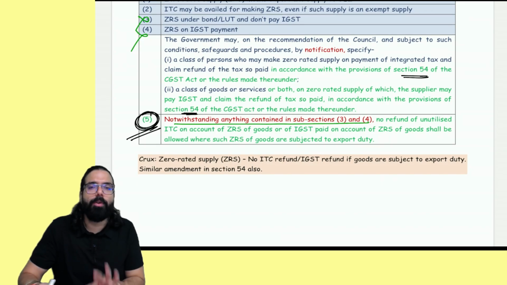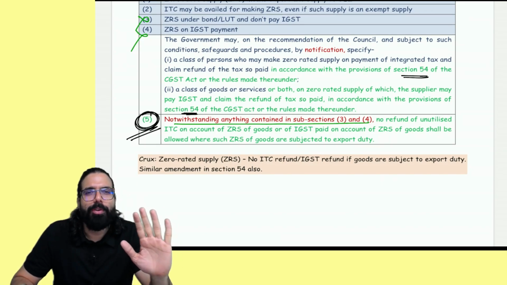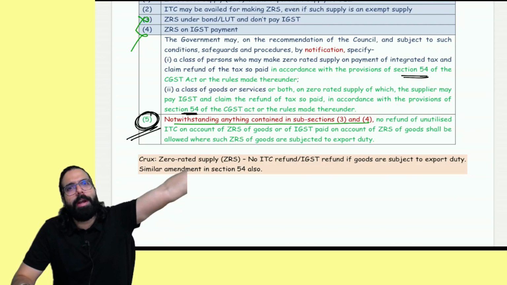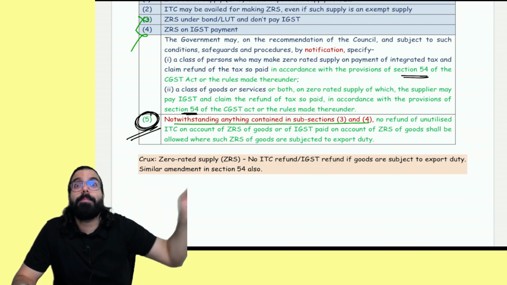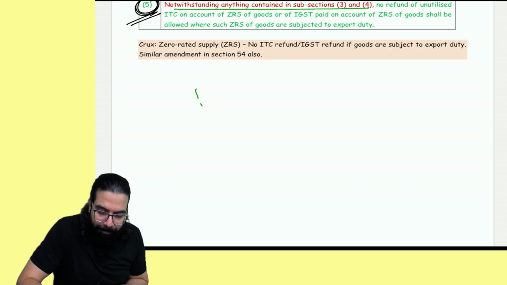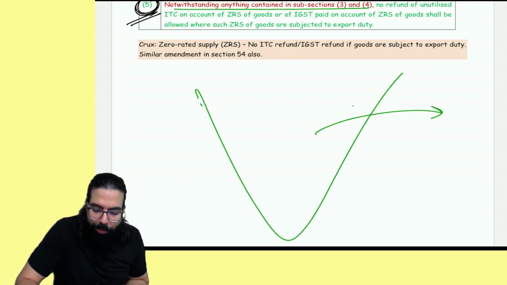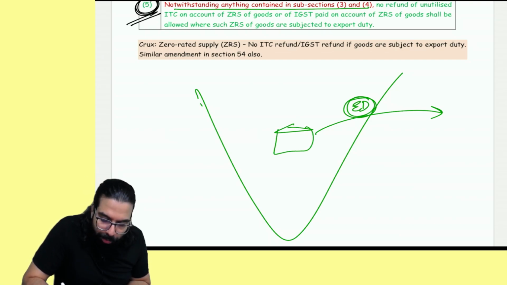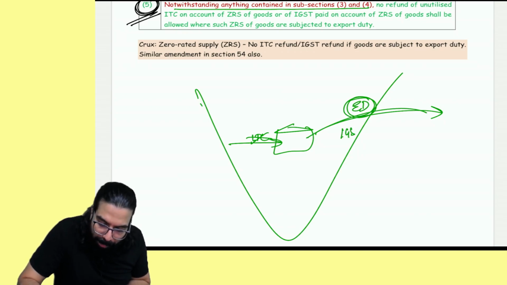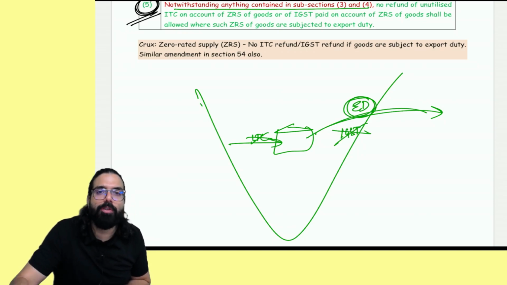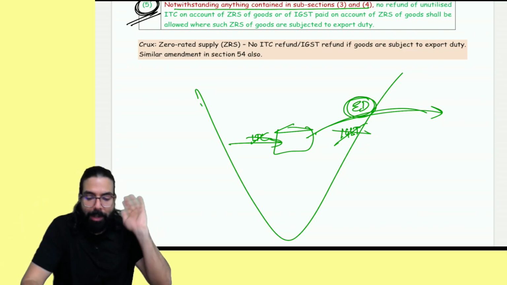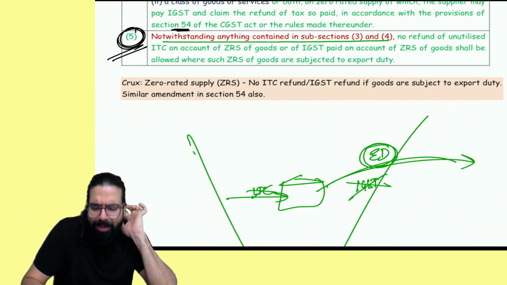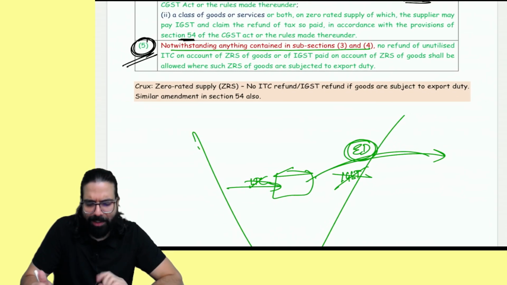Now, what they have gone ahead and told: if your goods, which you have gone ahead and exported, under customs are subject to export duty. So, people, 1 minute. If you have gone ahead and exported some goods which are subject to export duty, then on these goods, you will not get ITC refund also. Or if you have exported on payment of IGST, IGST refund is also not there. That they have gone ahead and told over here. Simple. This was already there earlier. Now they have gone ahead and inserted in section number 16 also.